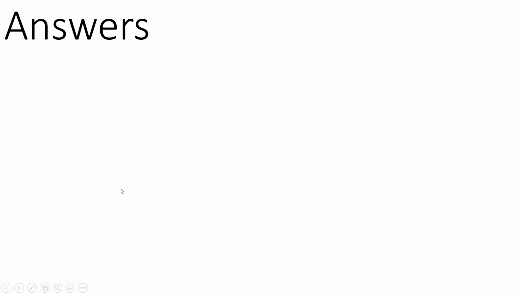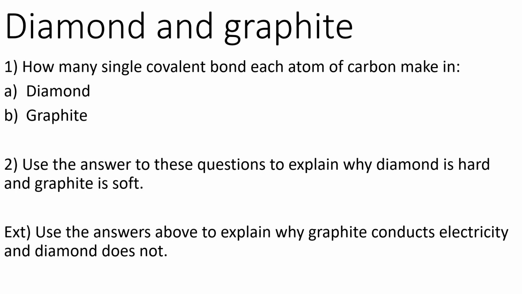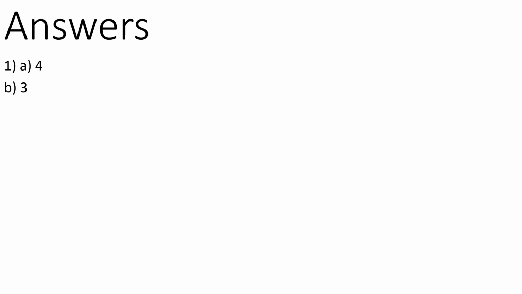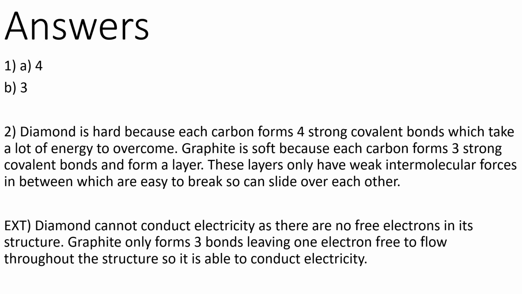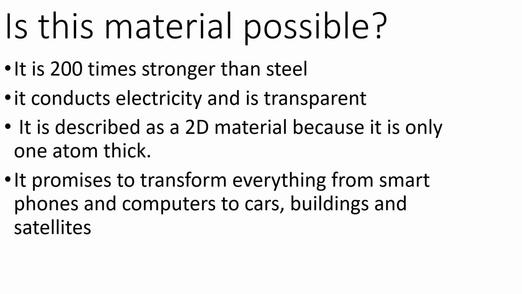So the extension question: use the answers above to explain why graphite conducts electricity and diamond does not. Diamond cannot conduct electricity as there are no free electrons in its structure, whereas graphite only forms 3 bonds, which leaves 1 electron free to flow throughout the structure, so it is able to conduct electricity. Okay, moving on to graphene.